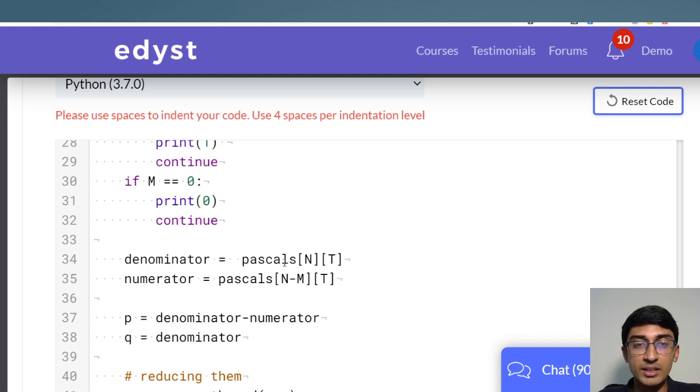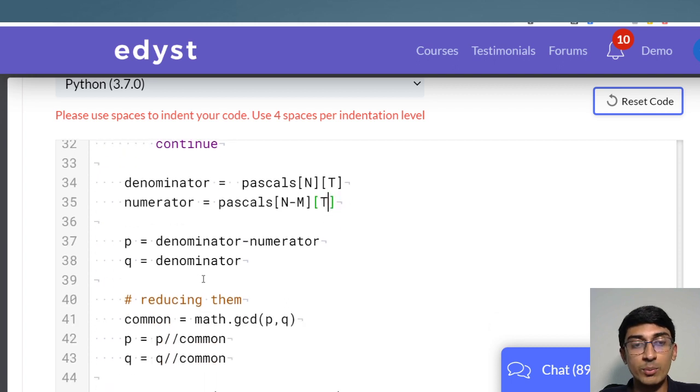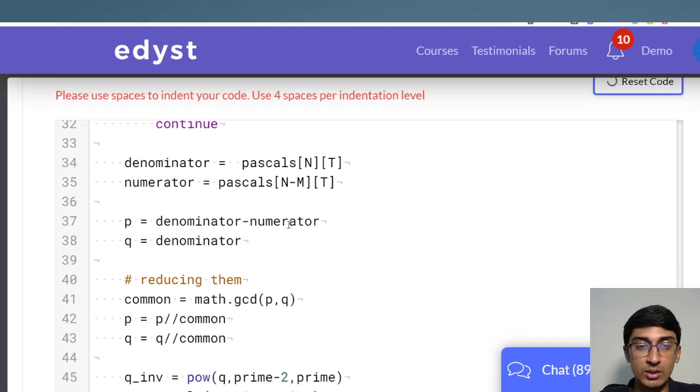Now the denominator is nCt, so that's what this is, as simple as that. Because we calculated Pascal's once, we can just do Pascal[n][t] and we'll get the answer. The numerator is xCt, where x is n minus m, n minus m being the questions I don't know. So this is the numerator. So now, as we said, the numerator, that is p, or in our case it was k, is equal to denominator minus numerator. Q is the denominator, we got that.